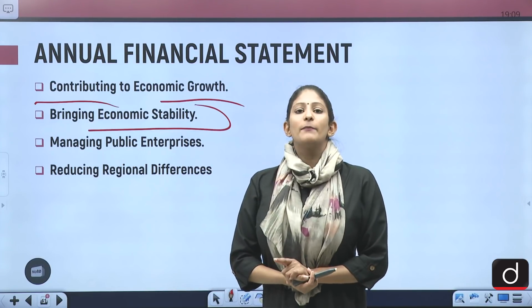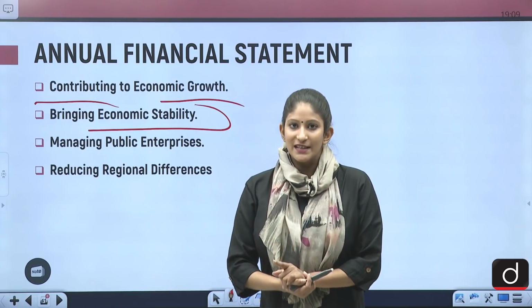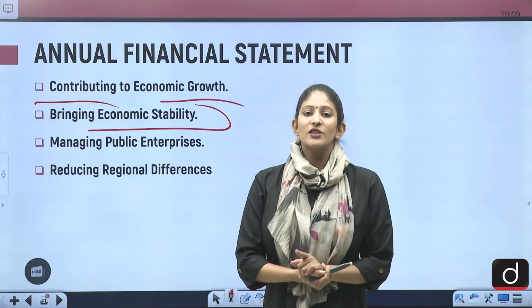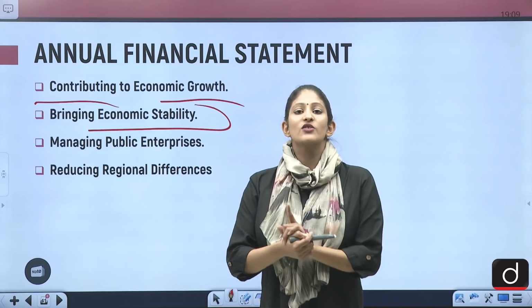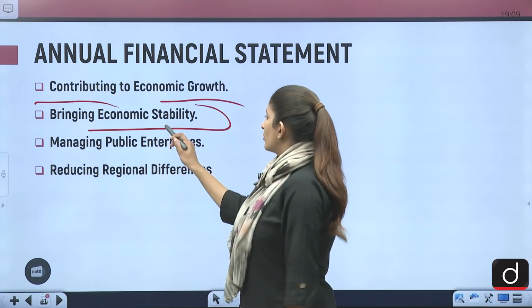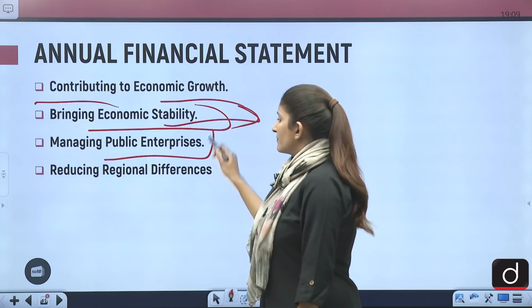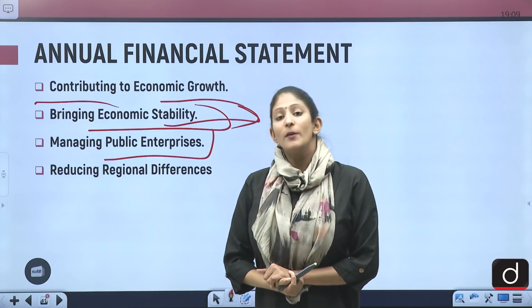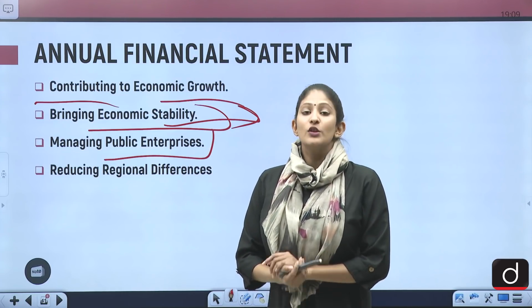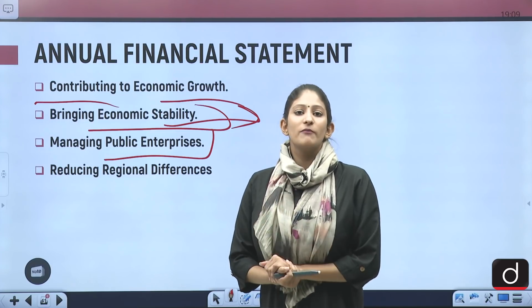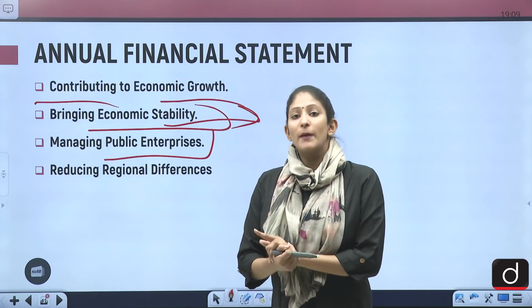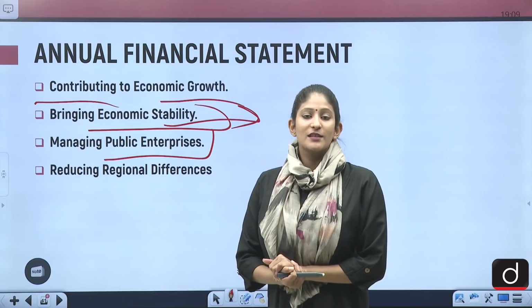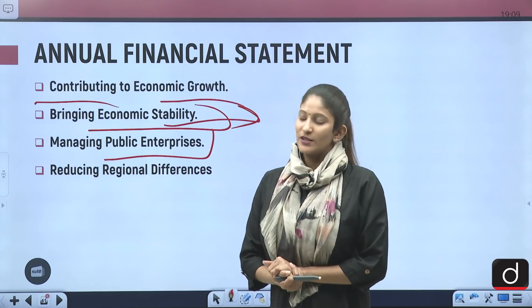Then, bringing economic stability. Now, with the help of deficit budget, balanced budget or surplus budget, the government strives to bring economic stability. Managing public enterprises as well is another objective of the government of India, to infuse that amount of money that is needed for public enterprises, because public enterprises help with the welfare of the society.